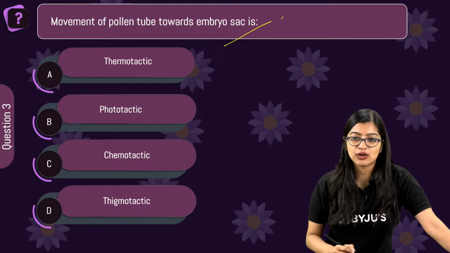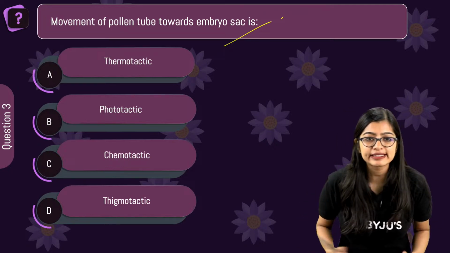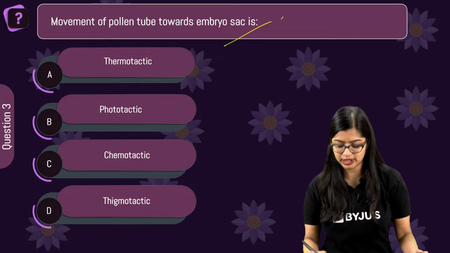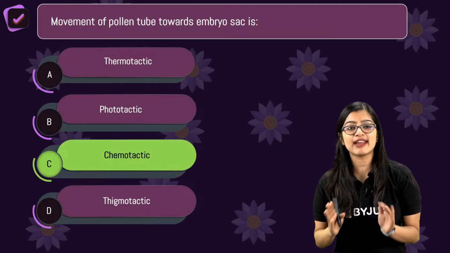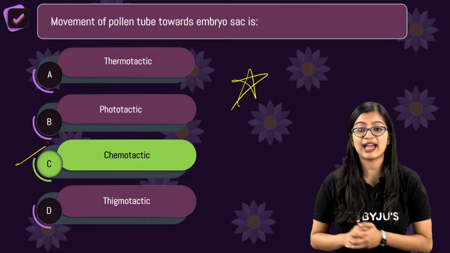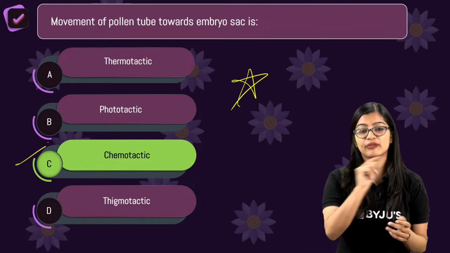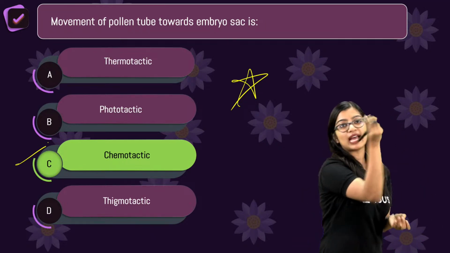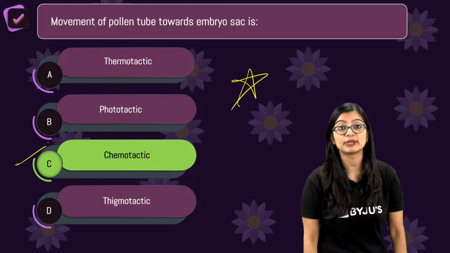Very good, very good. So, I'm going to wrap the polls and I can see that almost 54% of you have voted for option C. Yes, very good. For using it logically, I will give you a star mark, right? If I was there with you physically, I would have given all of you one star. So, chemotactic, right? Because we know that, like all of you were saying, ma'am, chemotropism, right?